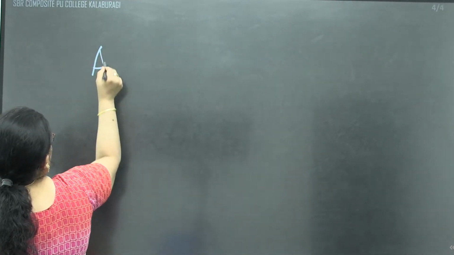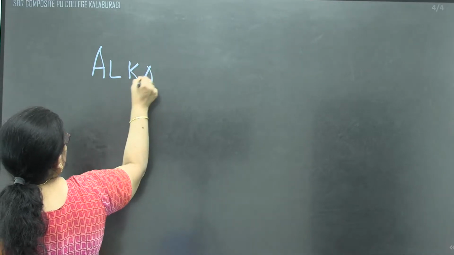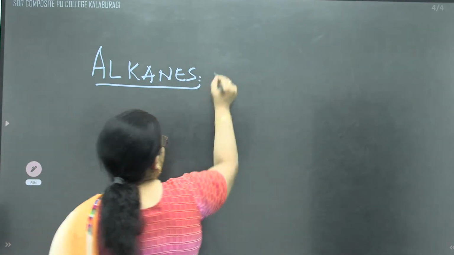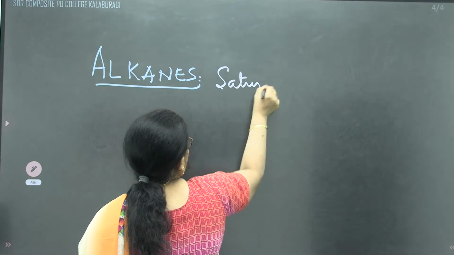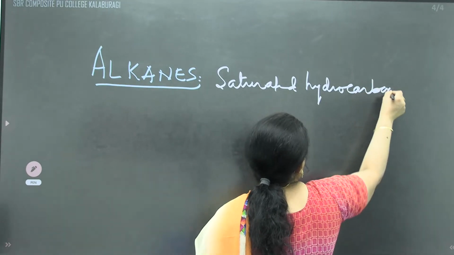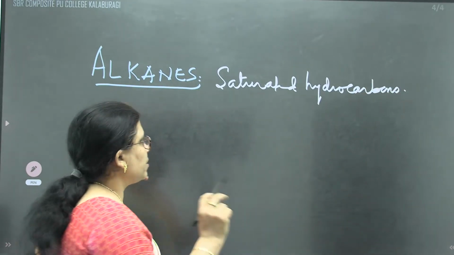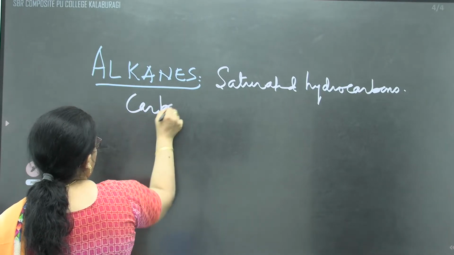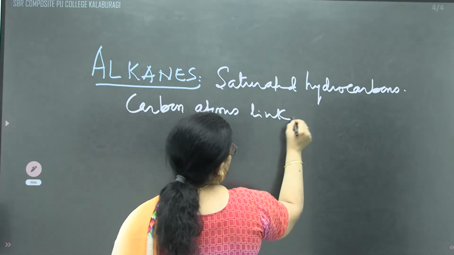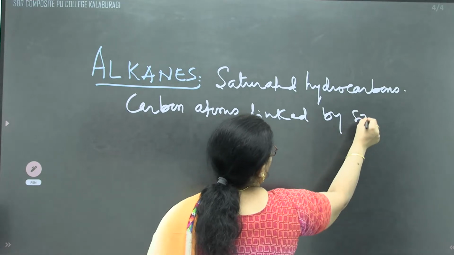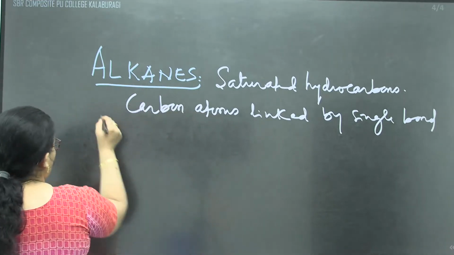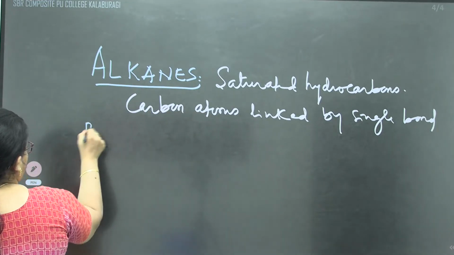What are alkanes? Alkanes are saturated hydrocarbons, hydrocarbons where carbon atoms are linked by single bond with other carbon atoms. Alkanes are called paraffins.